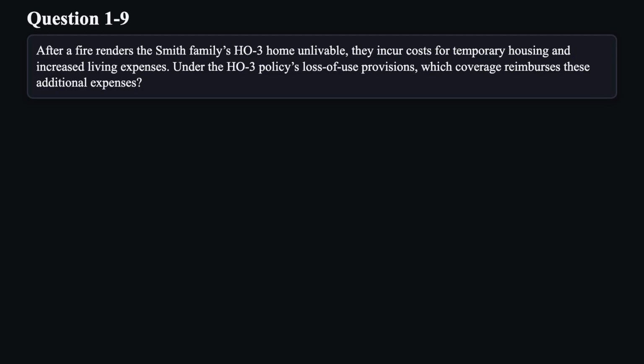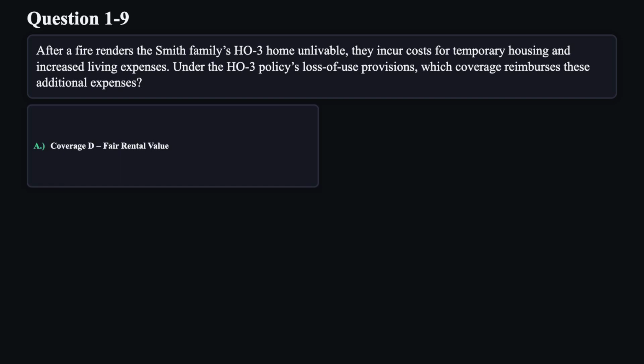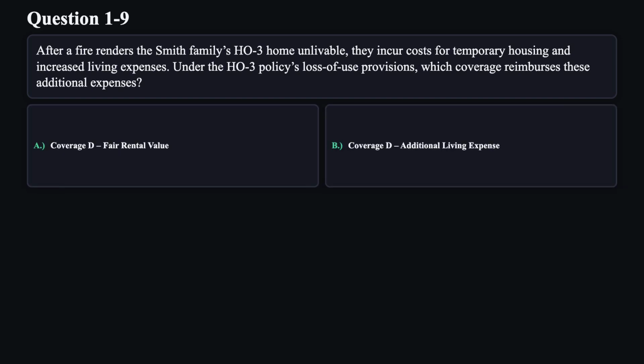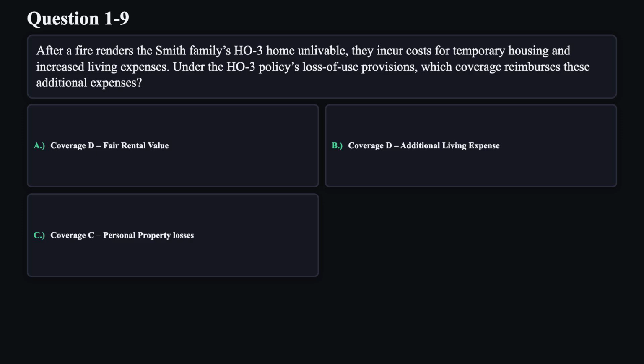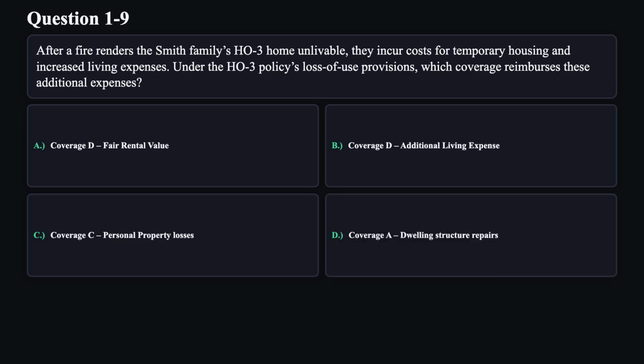Question 9. After a fire renders the Smith family's HO3 home unlivable, they incur costs for temporary housing and increased living expenses. Under the HO3 policy's loss of use provisions, which coverage reimburses these additional expenses? A. Coverage D, fair rental value. B. Coverage D, additional living expense. C. Coverage C, personal property losses. D. Coverage A, dwelling structure repairs.